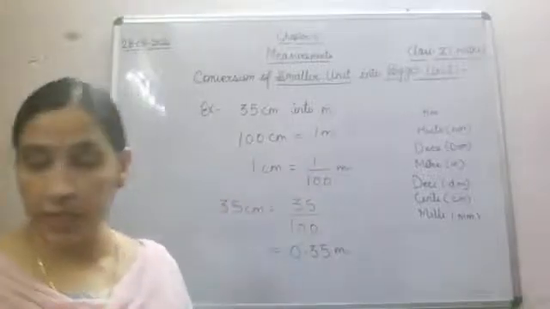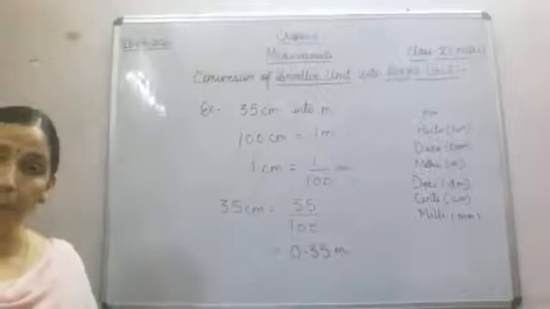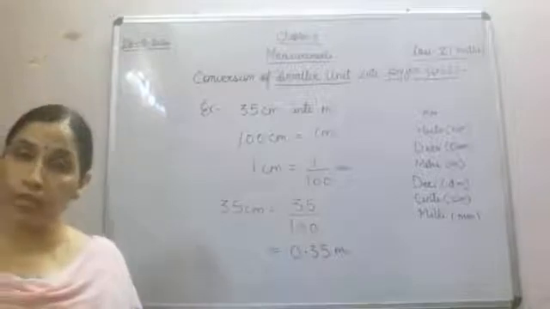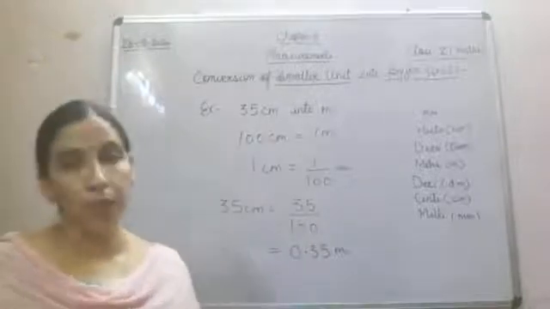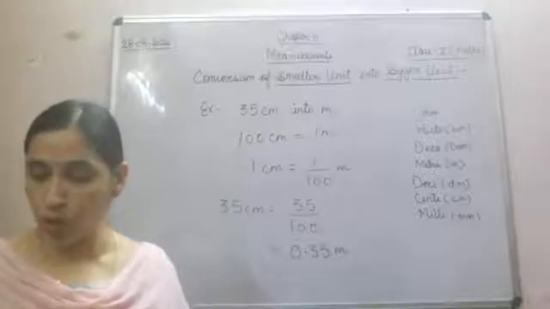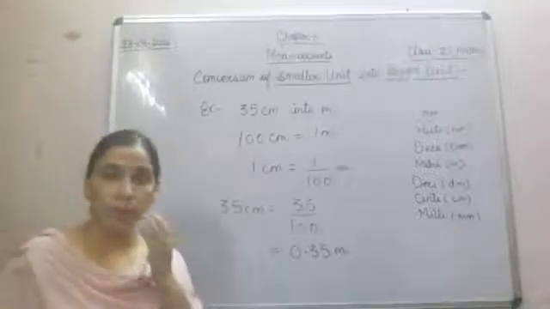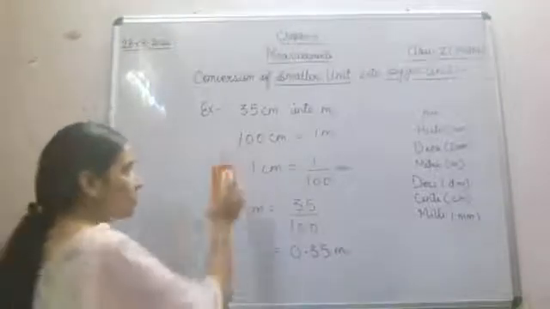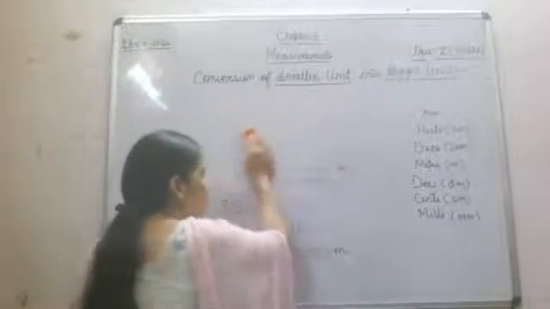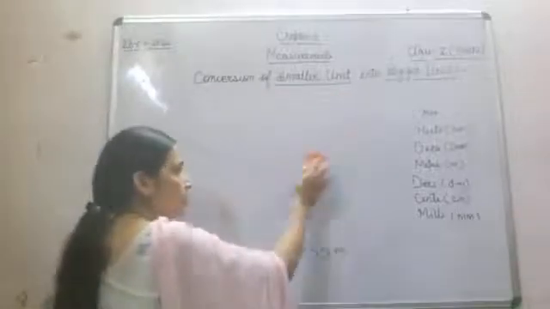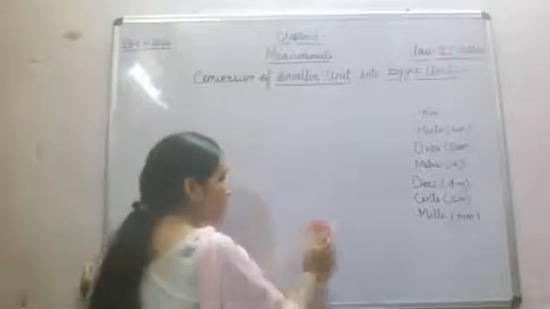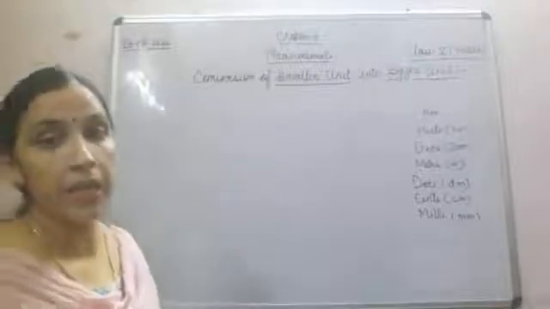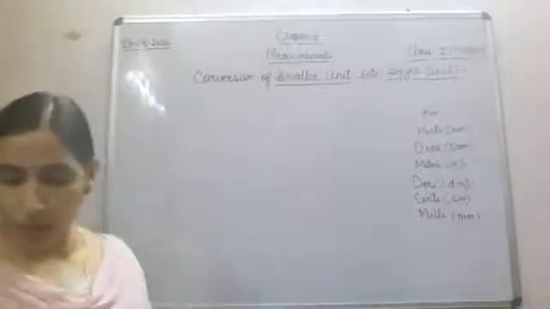Now what we will do next? Now we will do example 1 of this exercise. Today we are going to do the concept of this only, conversion of smaller unit into bigger unit. So with this concept we are going to do example 1, convert 9 millimeter. A few conversions we will do right now. So let's start. This I am not going to erase. This I am going to write on the board every day: milli, centi, decimeter, because these steps will help you to count and find how many zeros are required. So let's start with this.